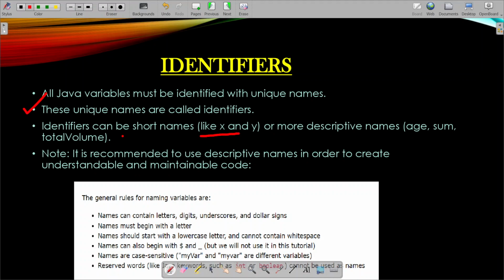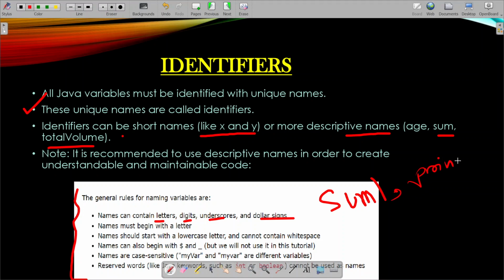They can be short names like x and y, or they can be descriptive names like I've already used sum, difference, multiplication, total volume, principal. I've already shown the examples. So you can write anything, but there are certain rules. What are the rules? Go through them. It can contain letters, digits, underscores, dollar signs. You already know about letters, digits. You can write something like sum1. You can also write, suppose, principal2. You can write like those.